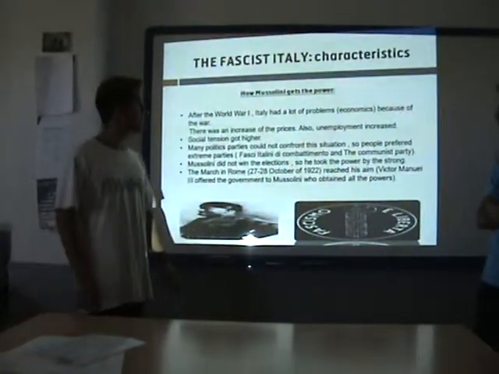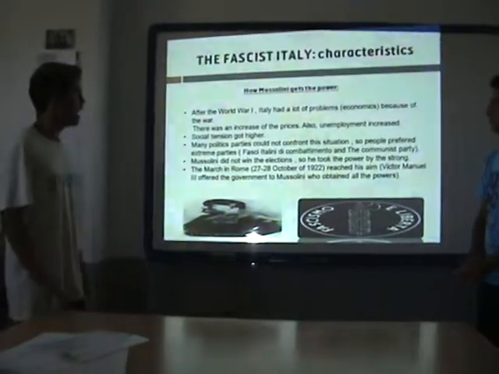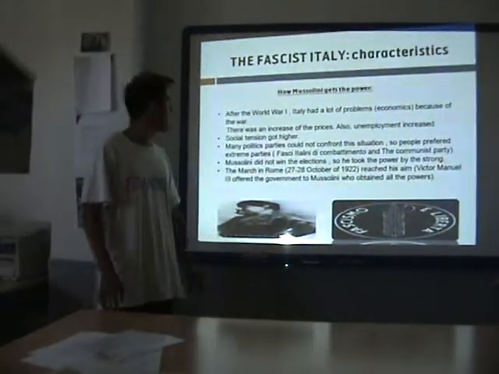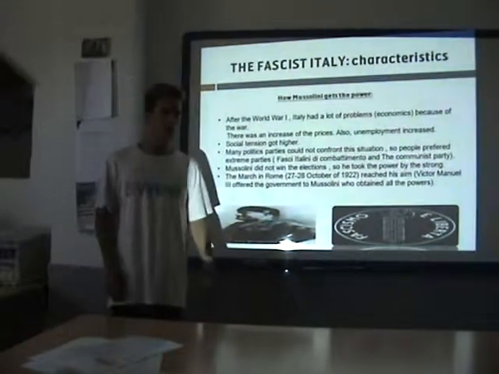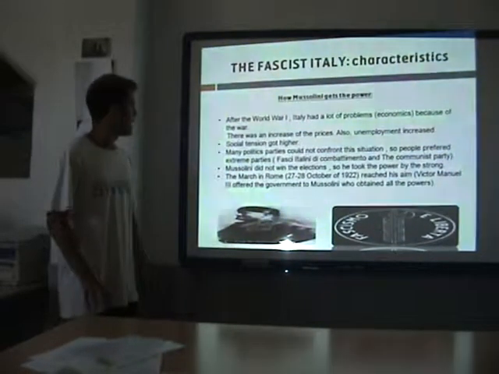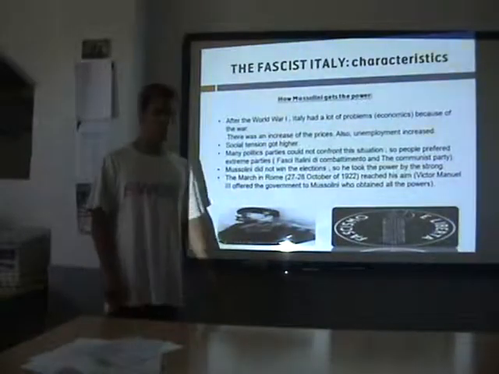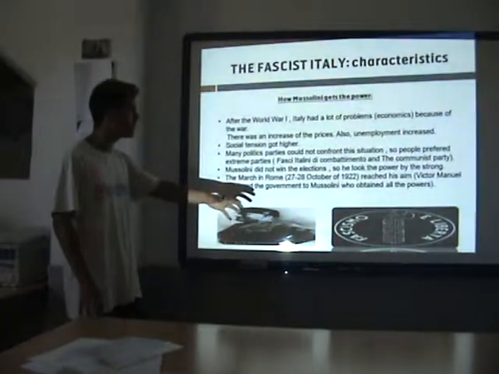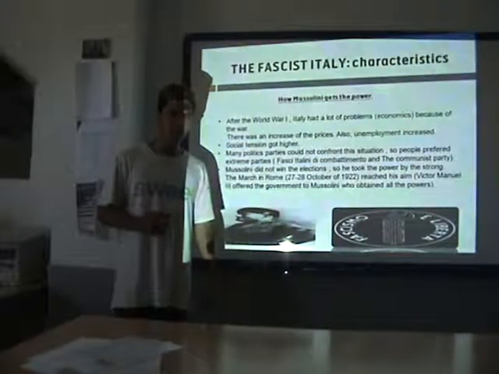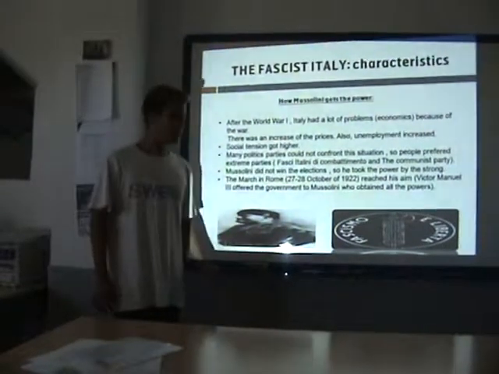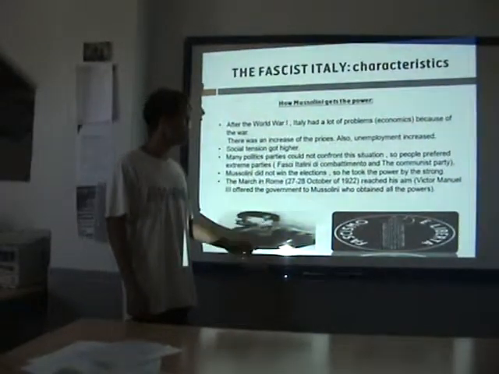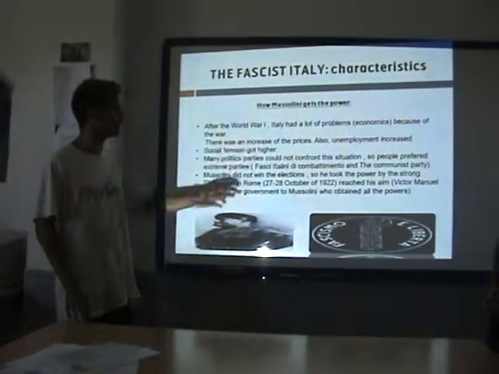The fascist Italy characteristics. How Mussolini gets the power. After the First World War, Italy had a lot of problems, and many of them economic. There was an increase of the prices because of the economic problems, and also unemployment increased. Social tension got higher because of the economic problems and also because of the unemployment.